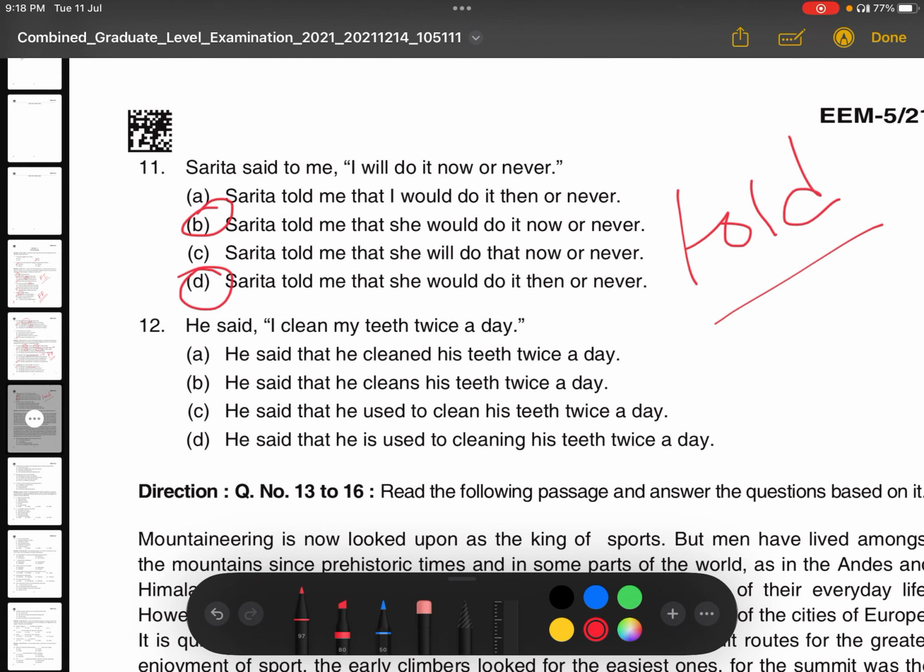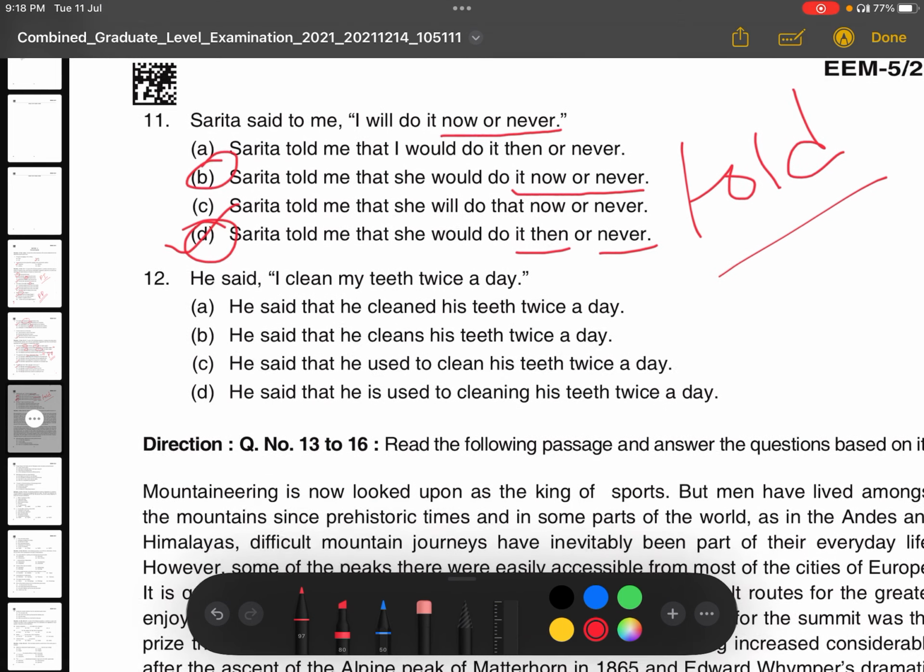But after that, "now or never" is incorrect. Why? Because when there is "now or never" in direct speech and we change it into indirect, now will change into then, and never will remain the same. So now always changes into then in indirect speech. So the correct answer is option D: Sarita told me that she would do it then or never.